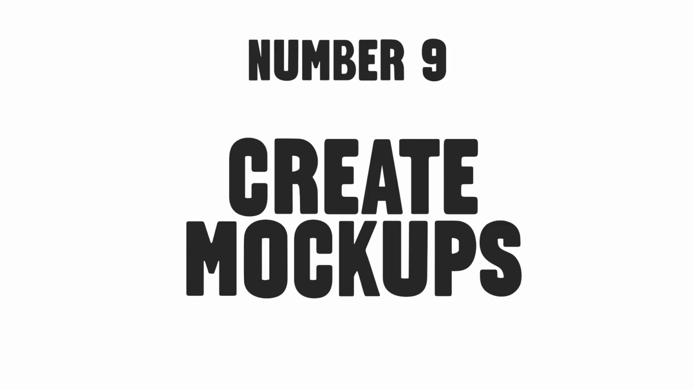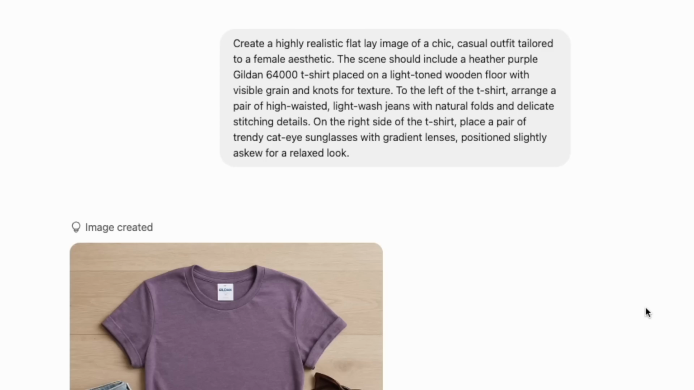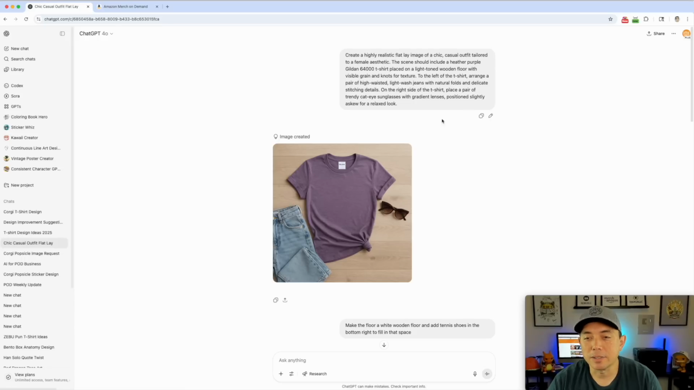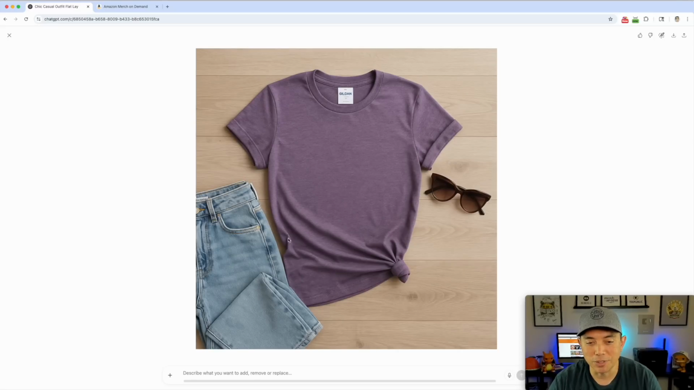So the next one is mockups. Did you know you can use AI to create mockups? Now, this is one that I put here. You can check out this. You can make your prompt whatever you want, but this is a really simple prompt. And I just used it on ChatGPT here, ChatGPT 4o, and look at this. Look at what it came up with. Pretty cool, right?